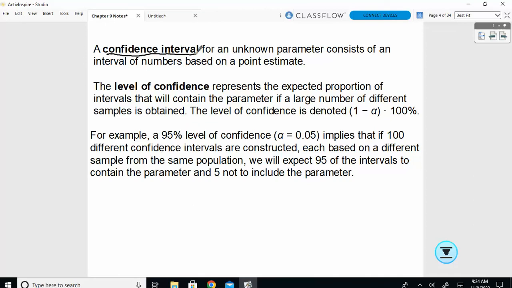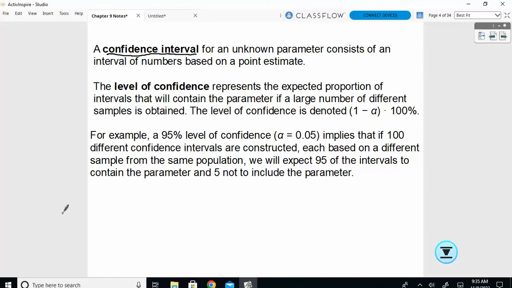It's based off that point estimate. That point estimate is going to be the center, and then it'll be a certain amount above and below. We've got elections today, right? Anytime they are talking about polls and they report results, they always have a margin of error. Plus or minus 3% means it's within 3%. So if they said 75% of people are in favor, then it could really be anywhere between 72 and 78%. Okay, there's a window of values. That's a confidence interval. How confident you are, so 95%, 90%, 75%, that's your level of confidence.